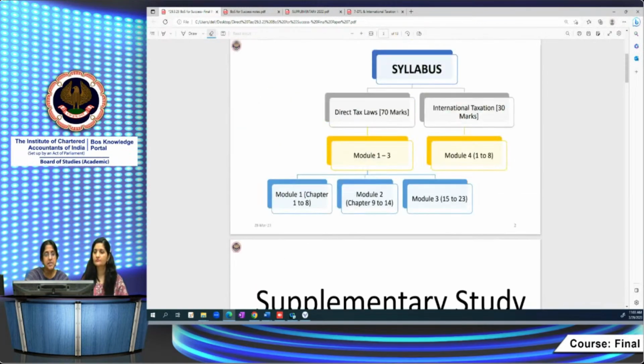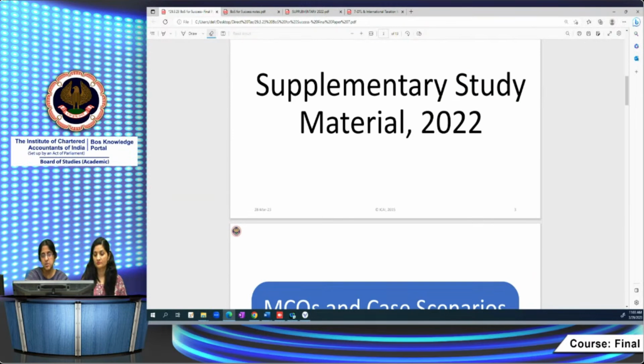And the supplementary study paper, study material 2022. The October 2021 edition of the study material has to be read along with the supplementary study paper 2022. The supplementary study paper contains all the amendments by the Finance Act 2022 and circulars and notifications issued up to 31st October 2022, which is the cutoff date for the May 23 examination. It has also been divided chapter-wise in line with your study materials to facilitate you to read it along with the relevant chapter. It has been web hosted at the BoS knowledge portal.